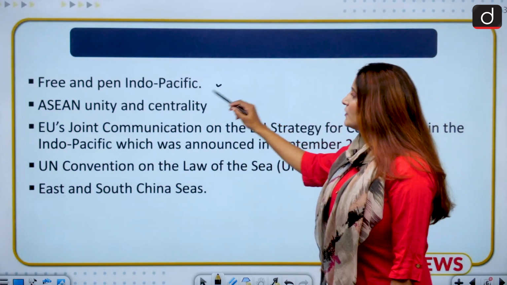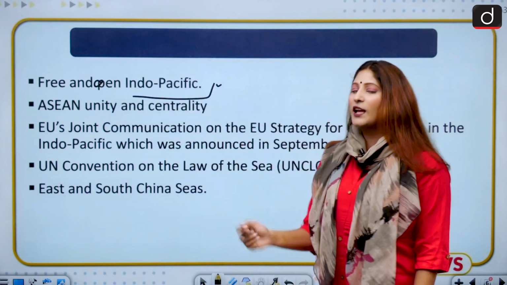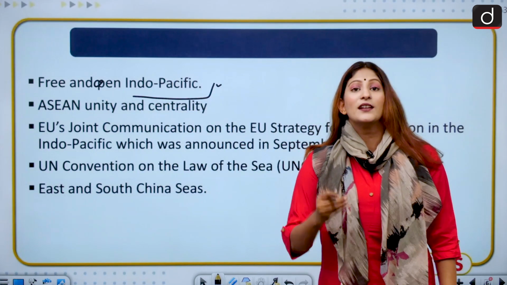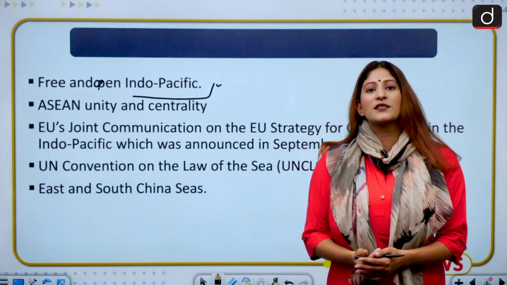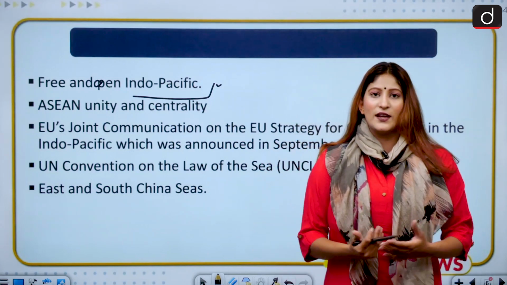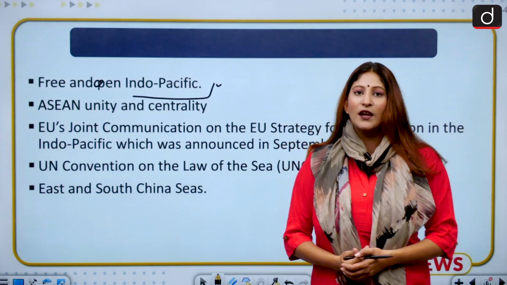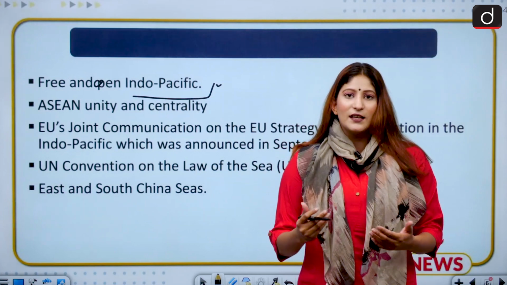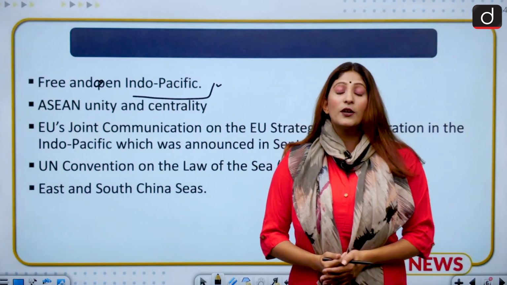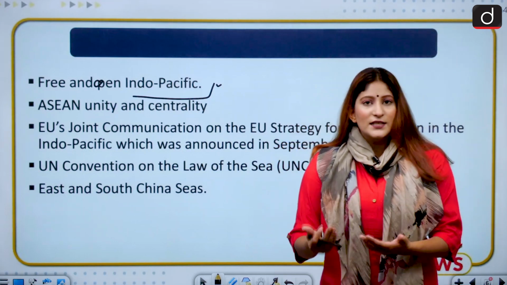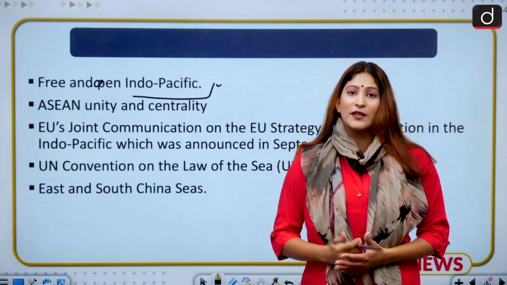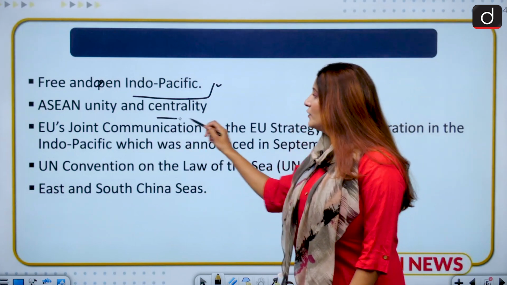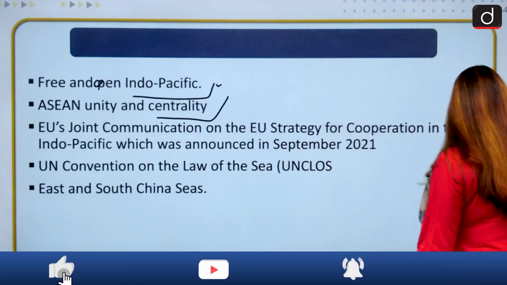And of course, a free and open Indo-Pacific in the region. That means the Indo-Pacific region is of extreme importance from the perspective of economic trade and strategic theatrics of flexing the muscles for China and countries like USA, Australia, and everyone else that is interested in the Indo-Pacific. So a free and open Indo-Pacific, where every country, the littoral and the other countries as well, should be able to provide their service on the rules-based order. Although China was not mentioned, of course it is pointing towards China. ASEAN unity and centrality was kept in mind with respect to this.